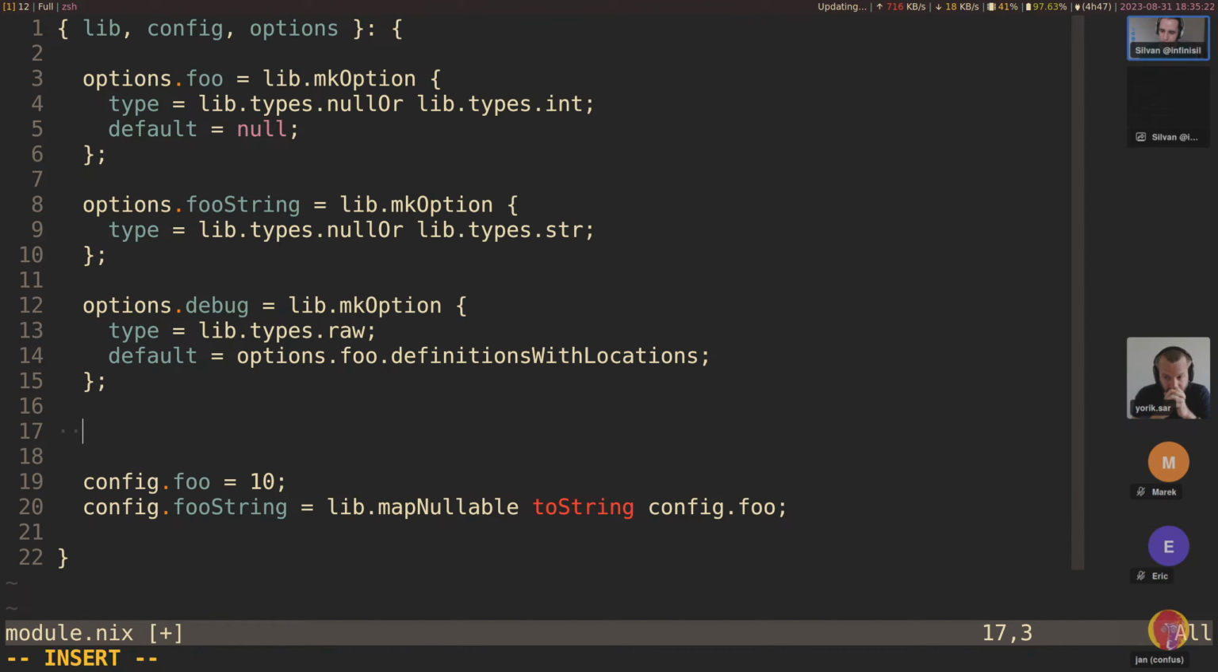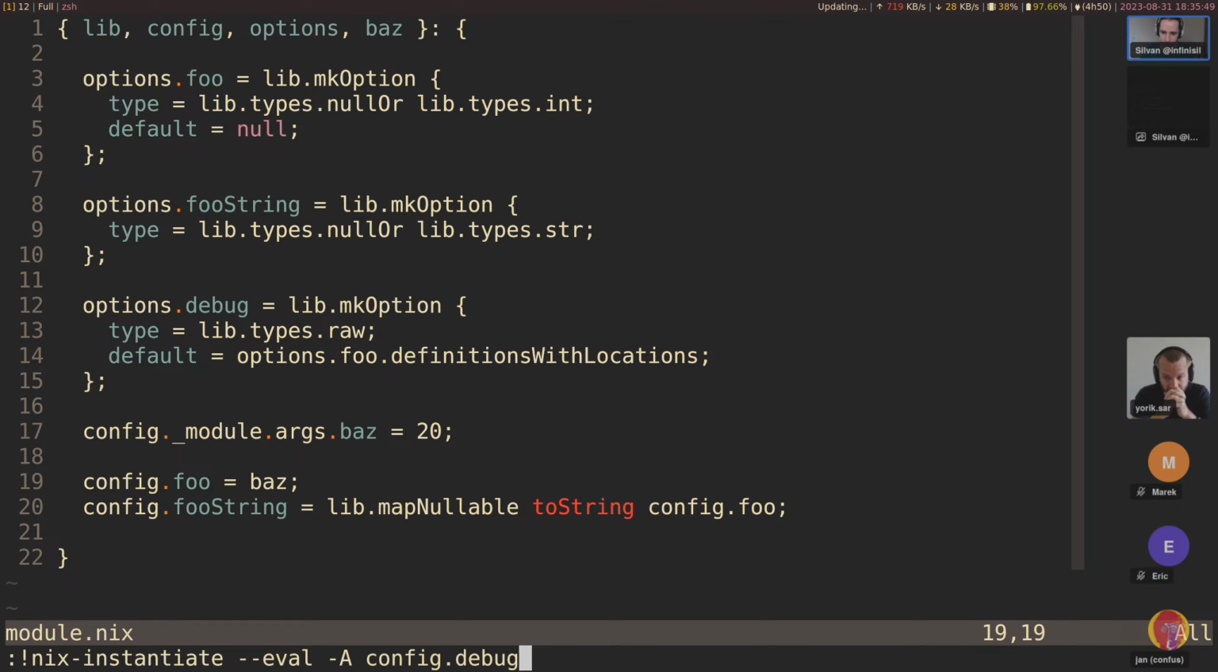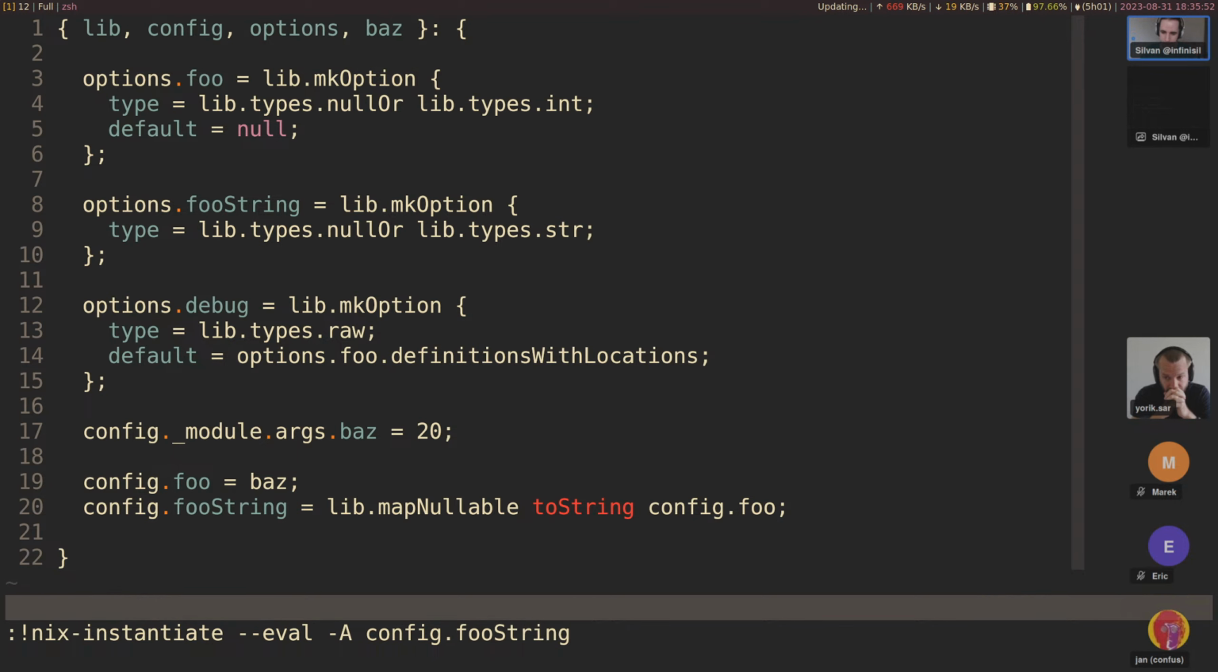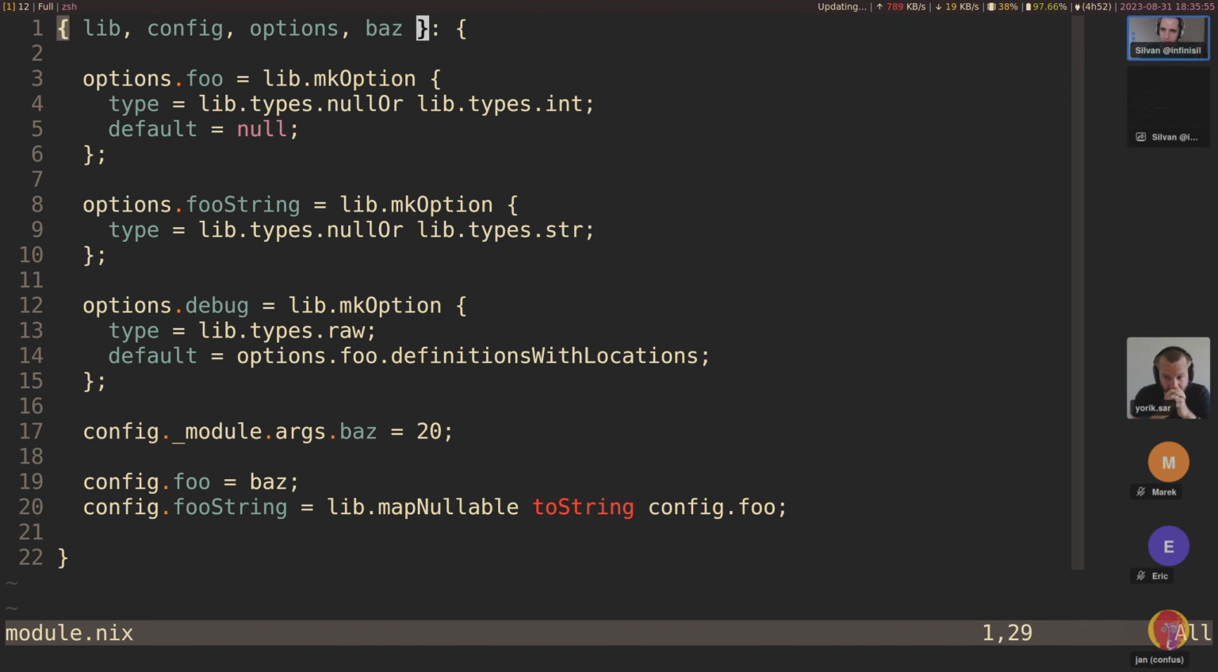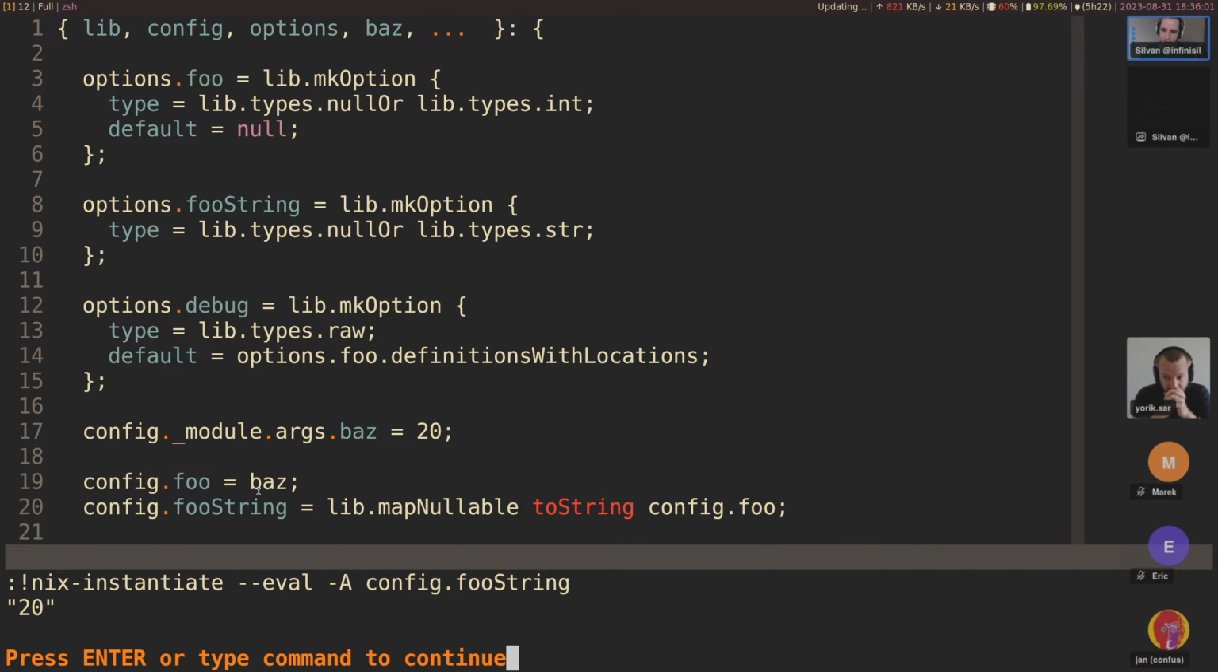So in here, we can use module.args to introduce new arguments at the top here. This is actually also what NixOS does, which is why you have some more in NixOS. But let's say we have a baz and just say this is 20, and then let's say we're going to use baz from up here to define foo itself. And now let's do foo string. Unexpected argument, right, ... Right, and so now we can pass baz around in modules and have kind of an easy way to access this.